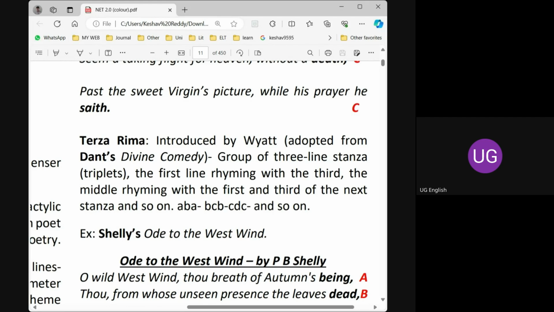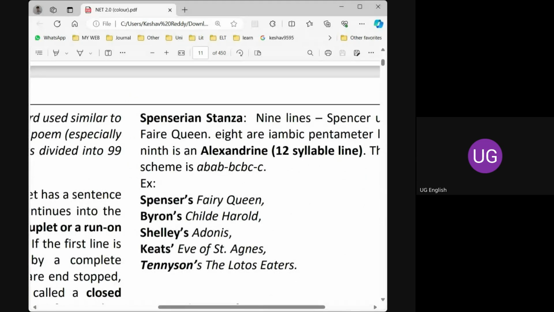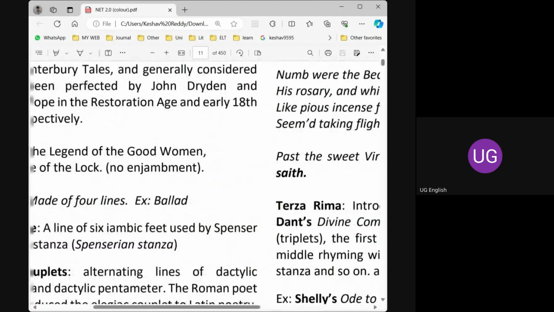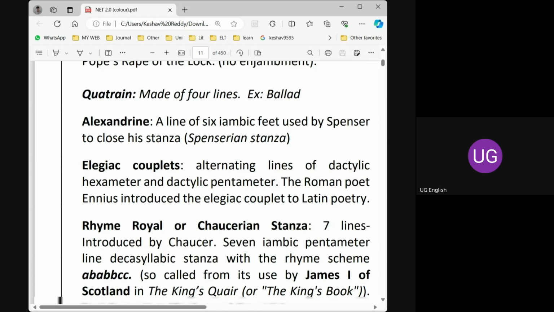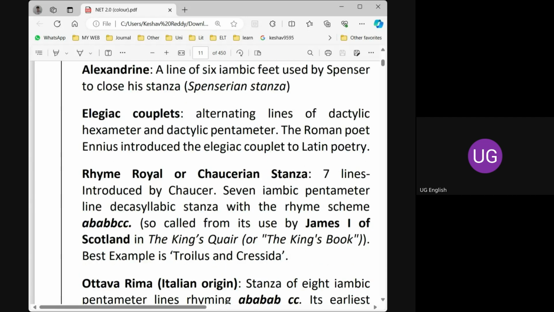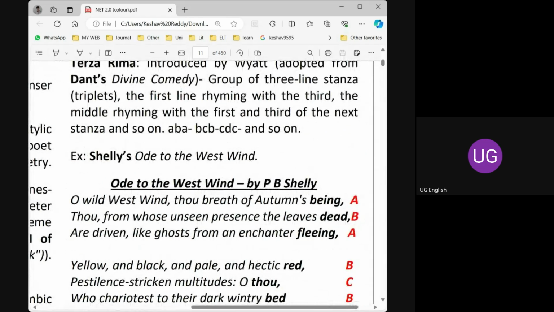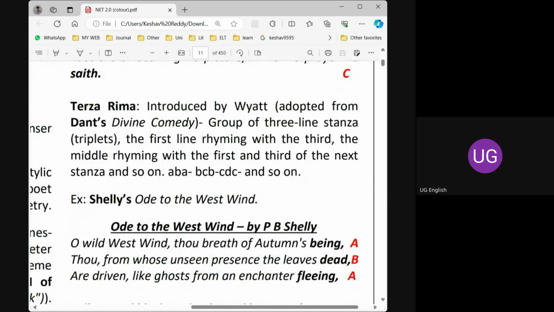When we come across the Spenserian stanza, we should immediately think of The Faerie Queene. When we come across rhyme royal, we should think of King James I's The Kingis Quair. Or if we come across ottava rima, we should remember Byron's Don Juan. This is the way we need to remember.